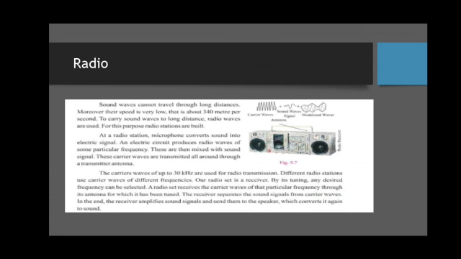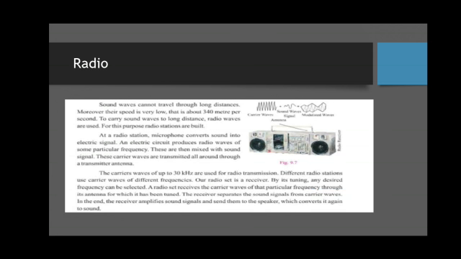Then these waves are carried and modulated, and this process is called modulation. What is modulation? Basically, a modulator mixes the signal with a constant carrier wave. These modulated waves are then transmitted through antennas.